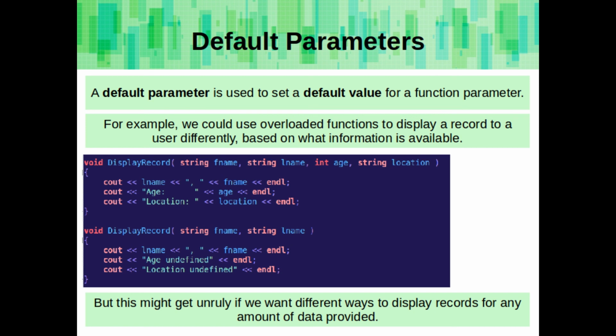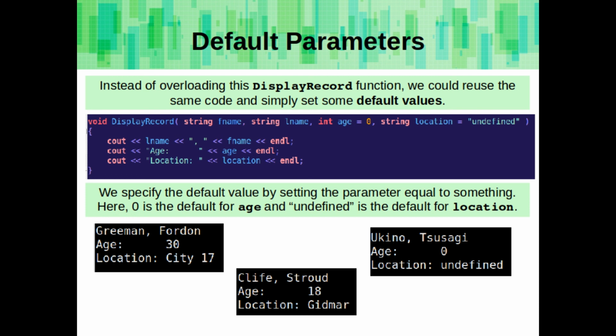So here we have first name, last name, age, and location. We could have a version for when all are present, or when location's missing, or when location and age are missing, or when location, age, and last name are missing, and so on. Instead of overloading this display record function, we could reuse the same code and simply set some default values. Here we specify the default value by setting the parameter equal to something. So, 0 is the default for age, and undefined is the default for location.